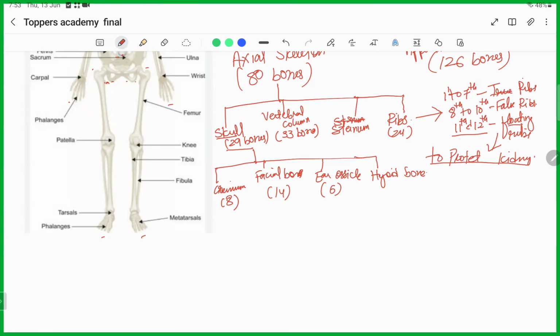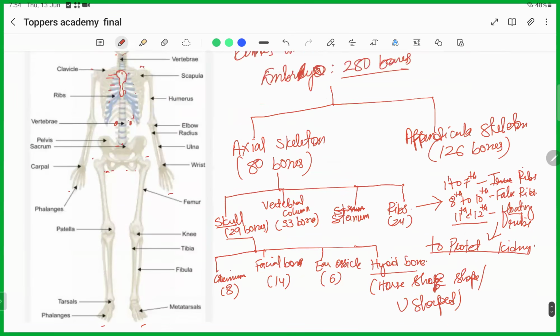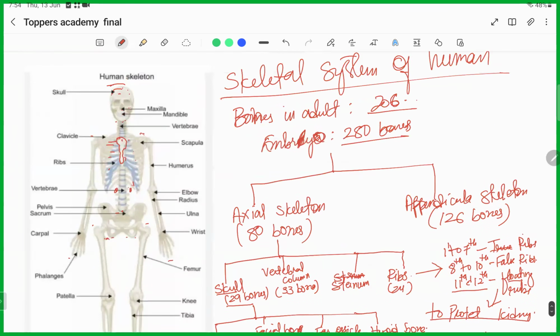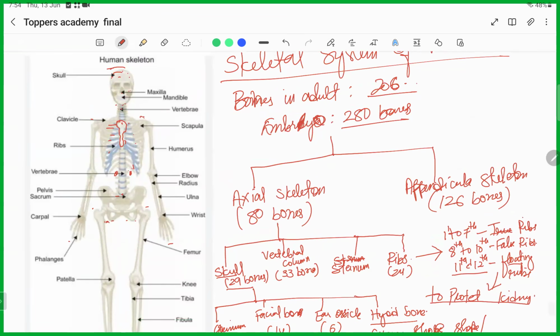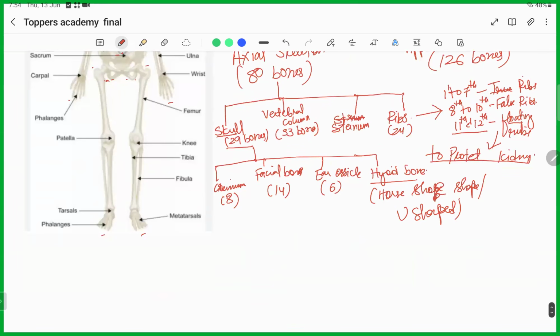Sometimes they ask about a horseshoe-shaped or U-shaped bone located in the neck, and that is the hyoid bone. It is located somewhere here in the neck region. Be aware of that one.